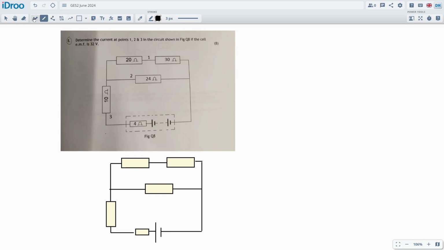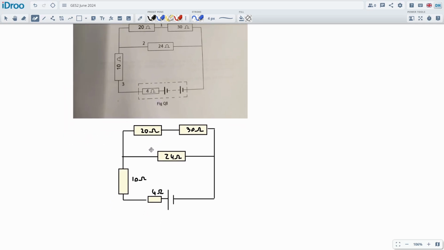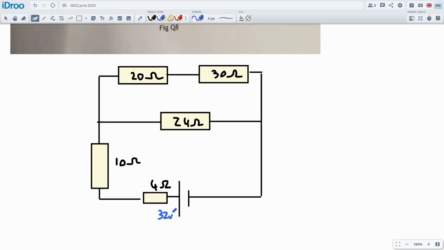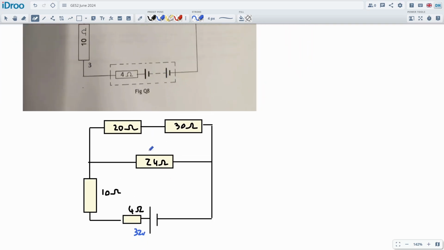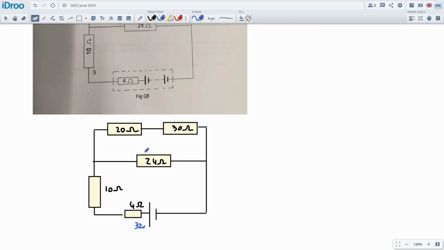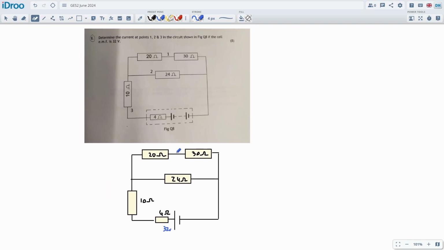So, okay, let's just draw out the circuit. We've got this as 20 ohms, and this is 30 ohms, and this is 24 ohms, and this one's 10 ohms, and this one's 4 ohms, and we're asked to find the current at each of these sections, and it says we've got 32 volts on the cell. So 32 volts. I didn't quite draw the same battery as these guys have, but to be honest, it's my diagram. They don't ask for a diagram in the question, so I can do whatever I want. We're looking for points 1, 2, and 3, which is fair enough. I'm going to call this resistor number 1, resistor number 2, resistor number 3, resistor number 4, resistor number 5, so I can talk about them.